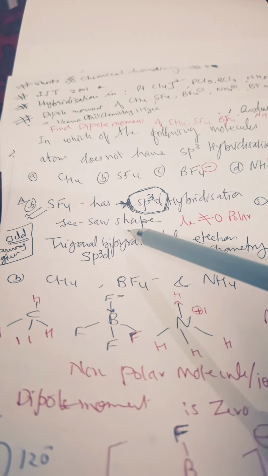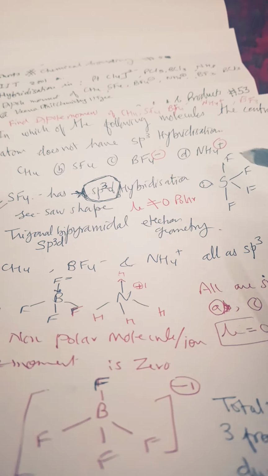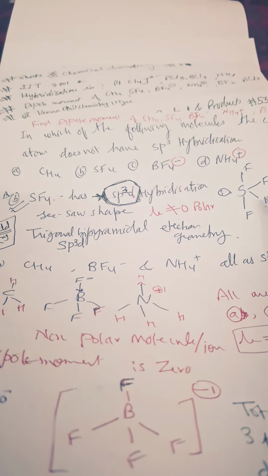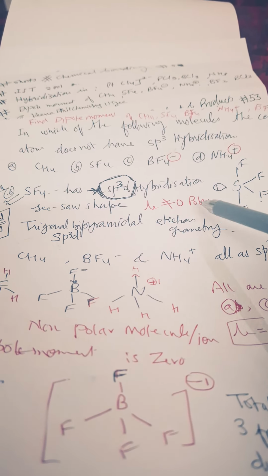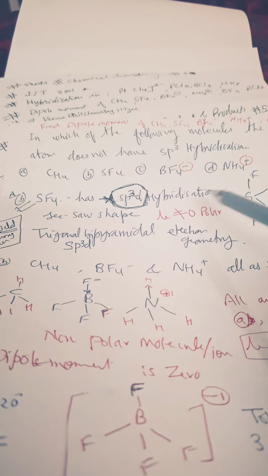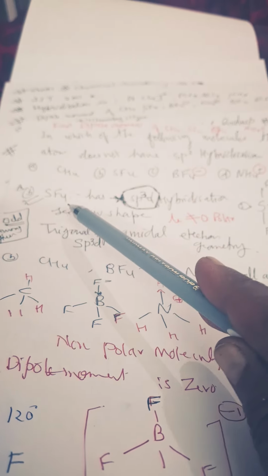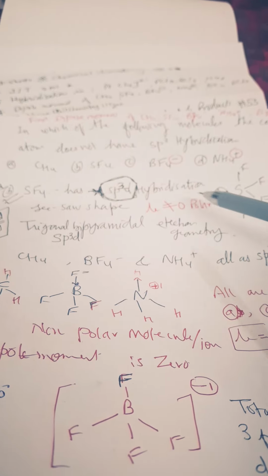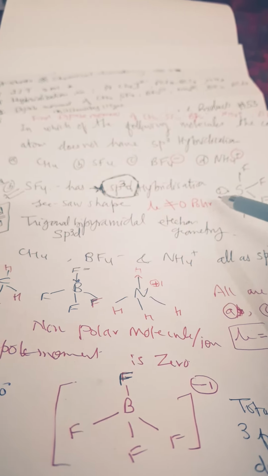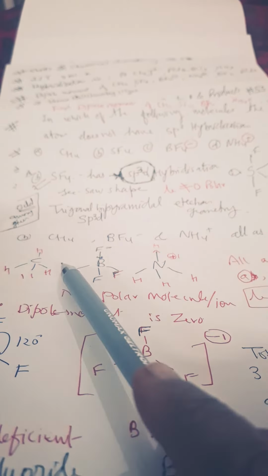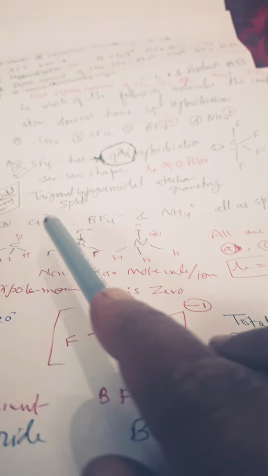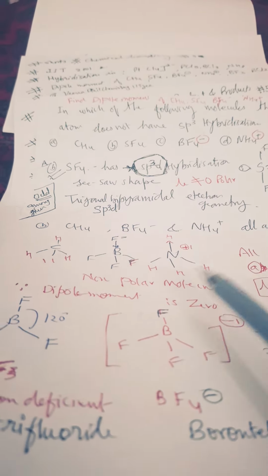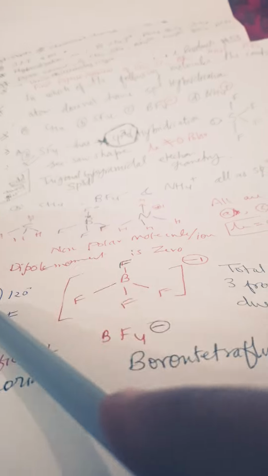But in case of SF4 it is sp3d hybridized, the geometry will be seesaw, and mu is not equal to 0, so it is a polar molecule. So which one is the odd man out? SF4 is the odd man out because it is having different hybridization than the rest of the others, as well as mu is not equal to 0, it is a polar molecule, and the rest others are non-polar molecules.